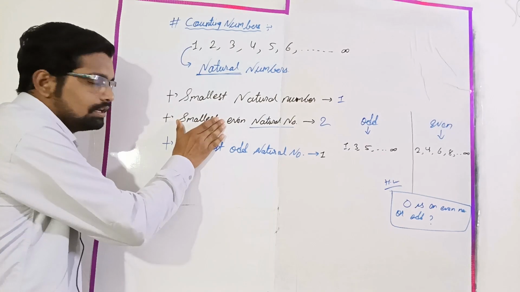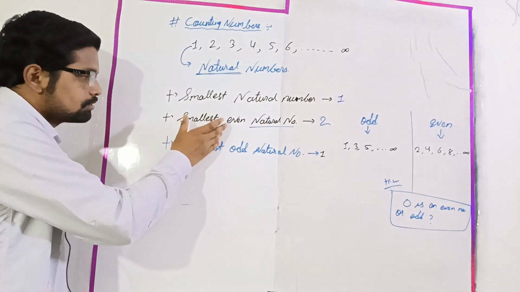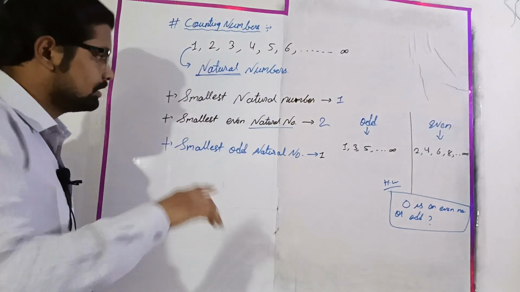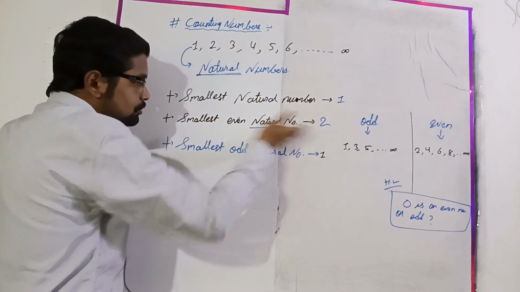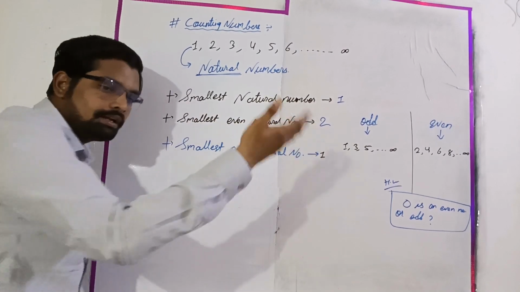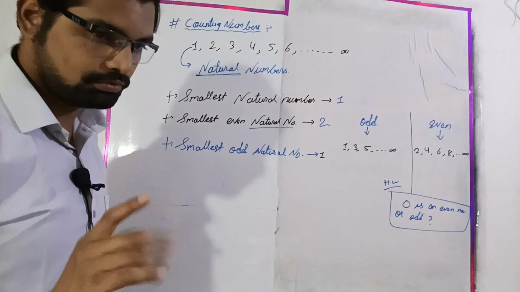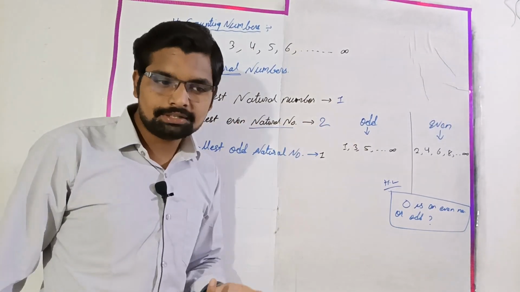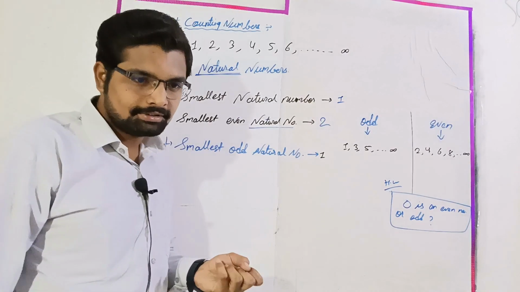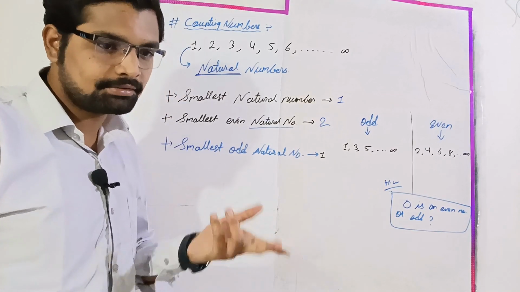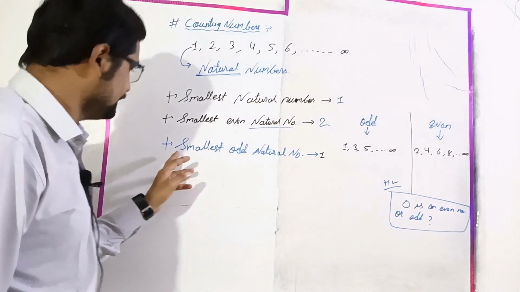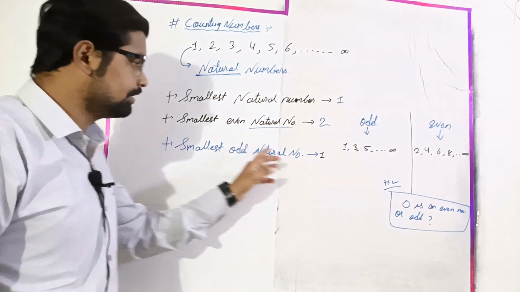Instead of smallest, it could also say first, so you should not panic. The first even natural number is also 2. Can you find the greatest even natural number? No, the answer will be infinity again.